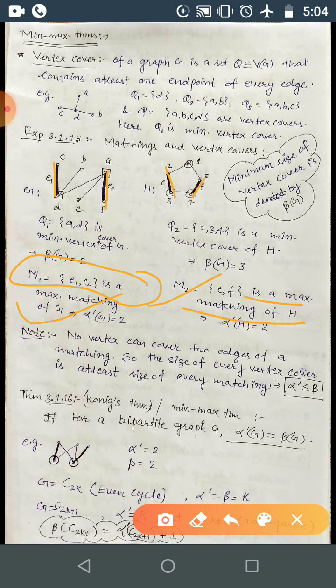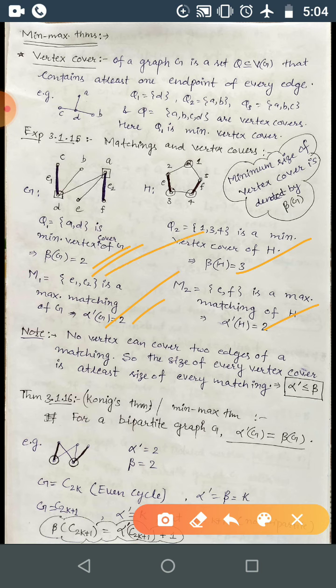So here you can see that for some graphs the minimum vertex cover is equal to the maximum matching cardinality, correct? And for some graphs it is greater. So for the H graph it is 1 greater, and here it is equal.